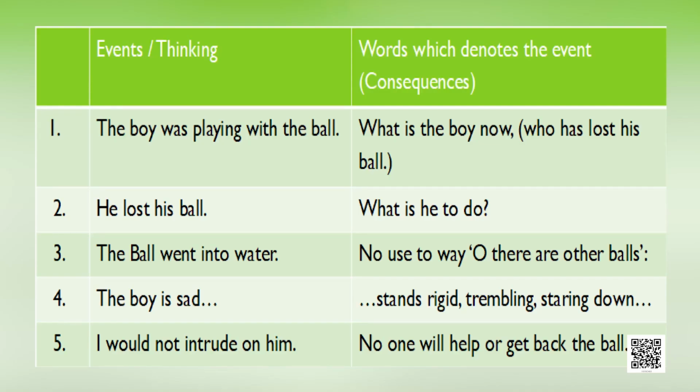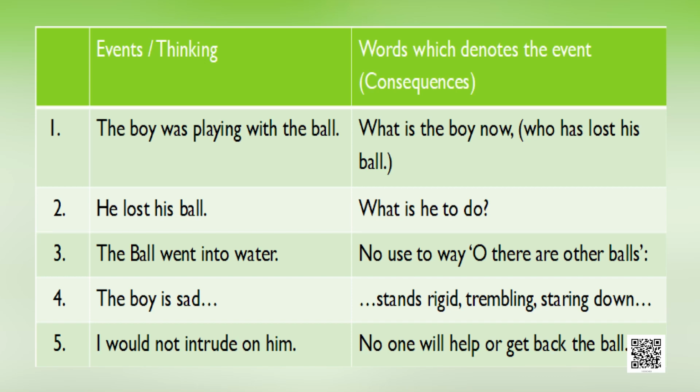So, he is desperate, he is standing watching the ball all through the harbor, which means so much pain and sadness. Why is it so? The poet takes a simple event into loss of many things in life. So, that is what we are going to dissect in the poem. Come on, I am going to show you the events one side. Kriti and learners, you will be pointing out the lines which refer to the event or thinking of the boy. Look at it on your left side.